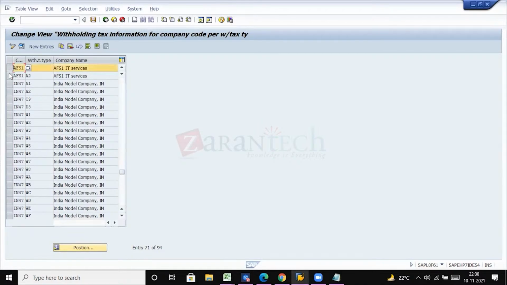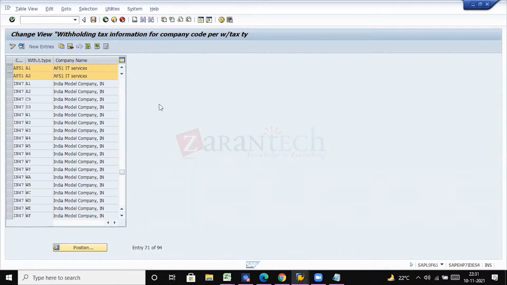Okay, so we can see our withholding tax. I mean, we have assigned it for the company code. What have we done here? Can anyone explain? We have made this withholding tax type applicable for our company code. We mapped this withholding tax type to the company code, so that in this company code the business can use these withholding tax codes.